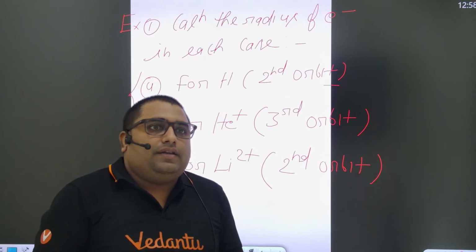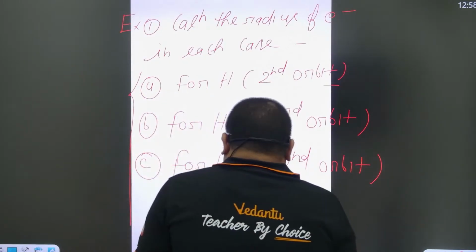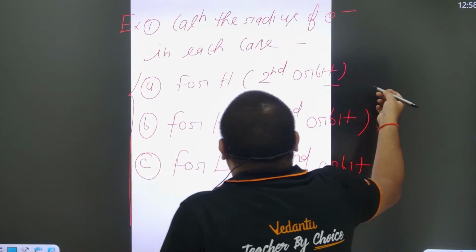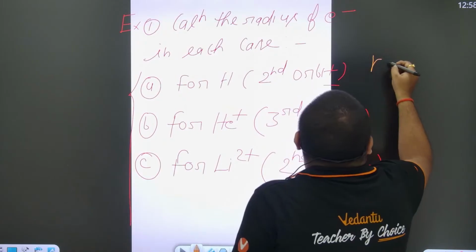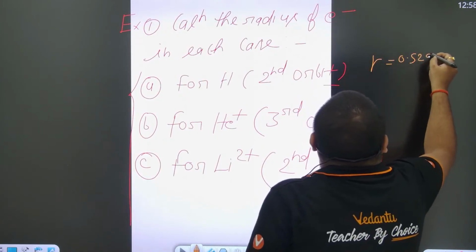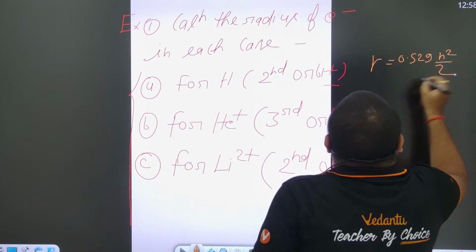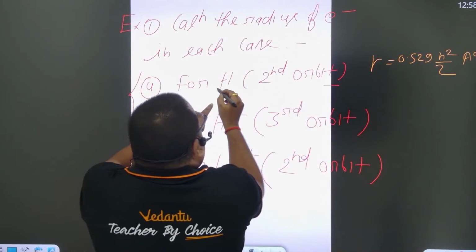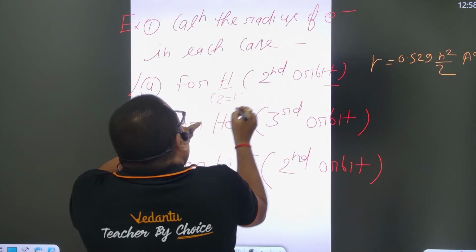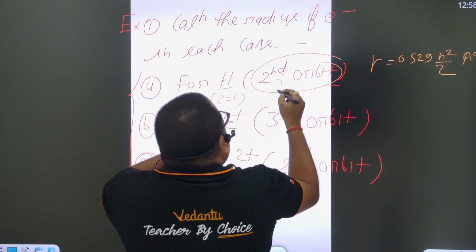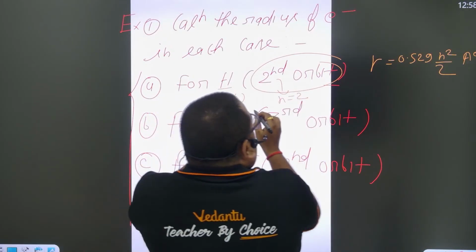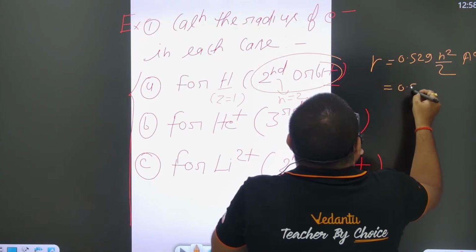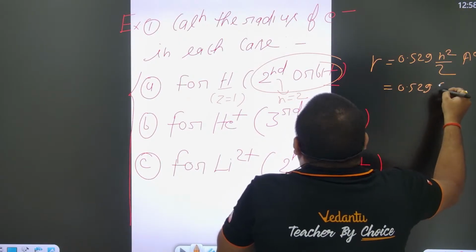So how to calculate the radius? See beta, how to apply the formula. Simply, radius = 0.529 n² / Z, just put in the values, and the unit is angstrom. For the hydrogen atom, Z is 1, and the second orbit means n is 2.